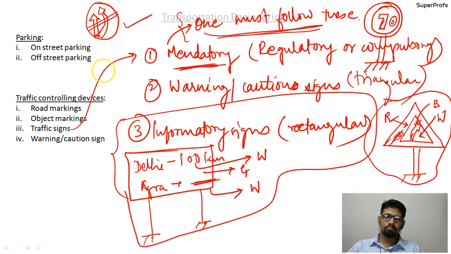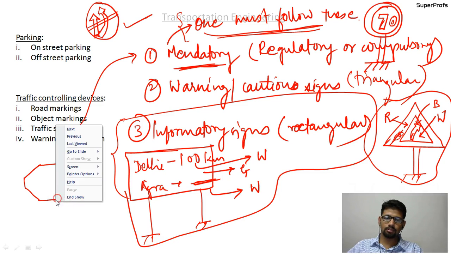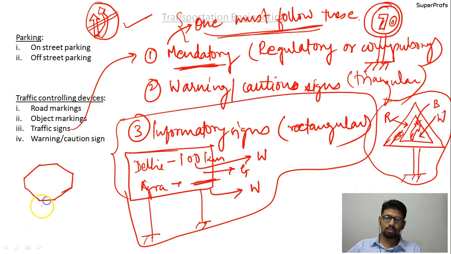There is another mandatory sign, that is the stop sign. It is like this, with 8 edges, and there is a border like this. This is a mandatory sign that you need to stop.